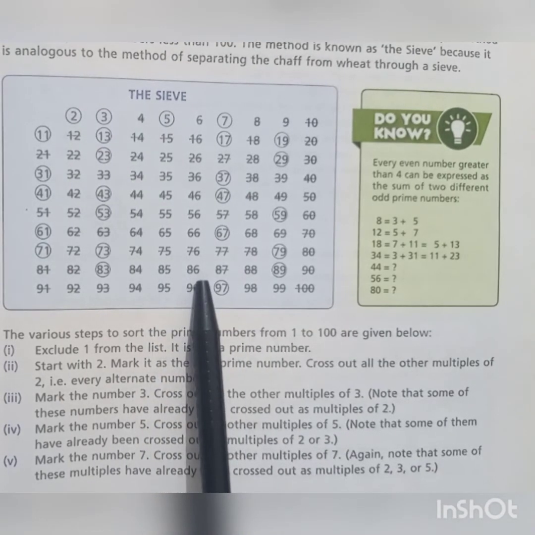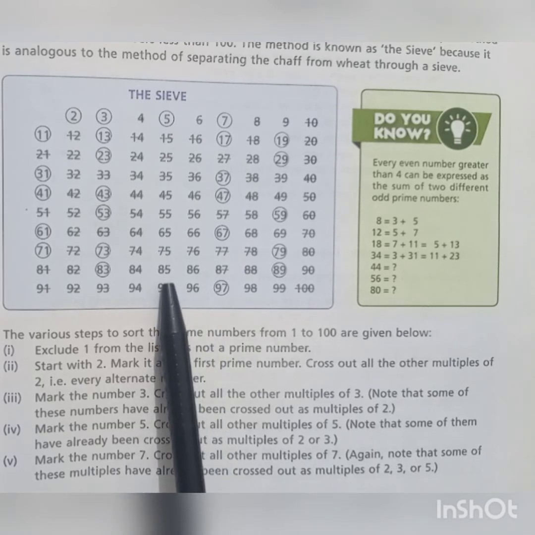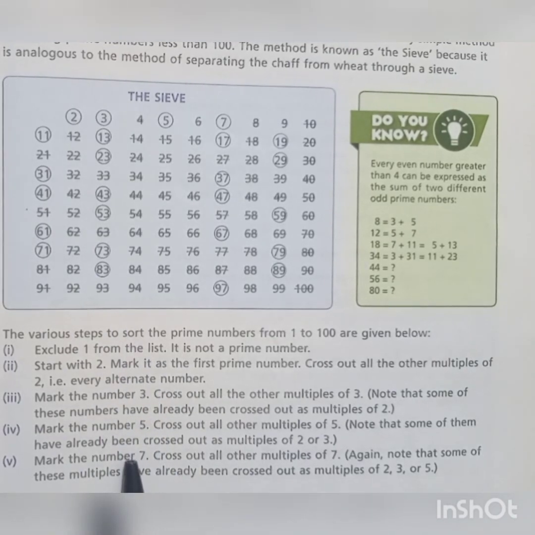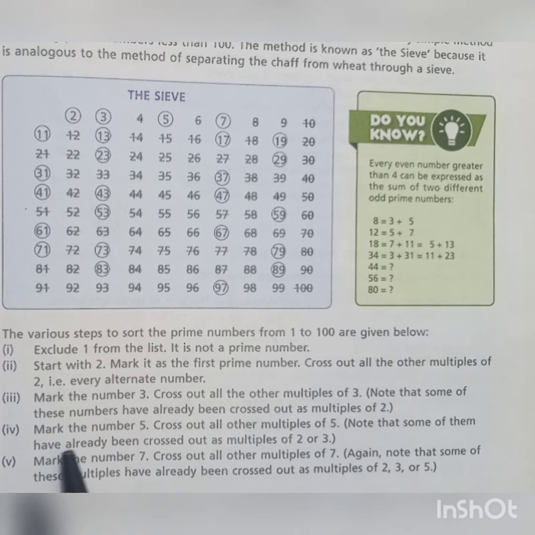And now these are the prime numbers from 1 to 100. So we can easily find the prime numbers by this method and by following these rules. And this is not difficult, it is quite easy.